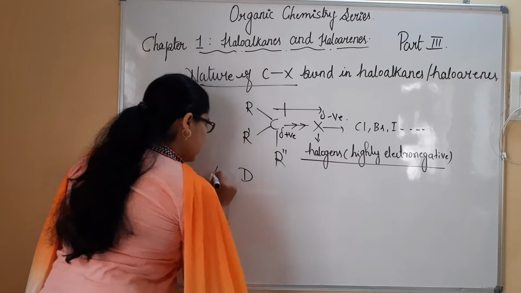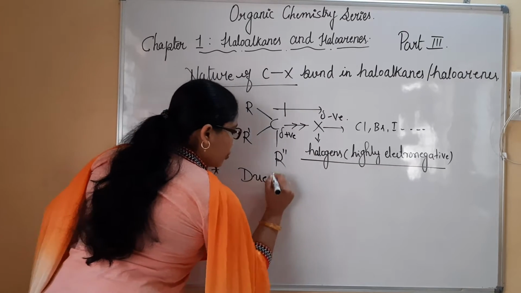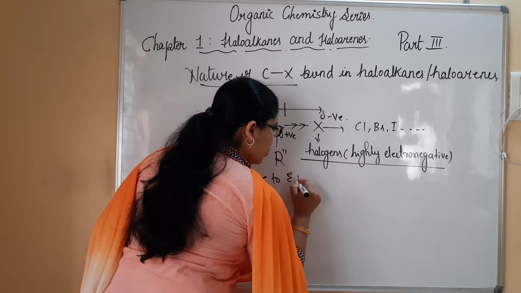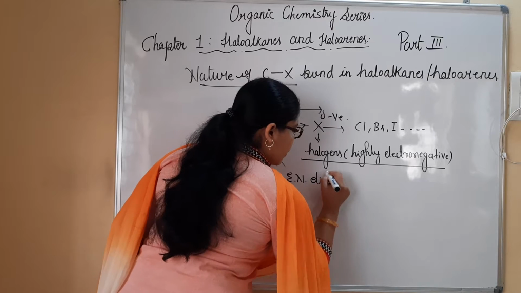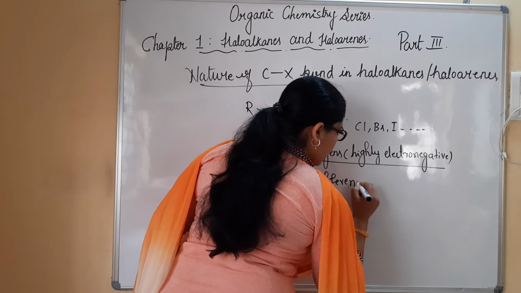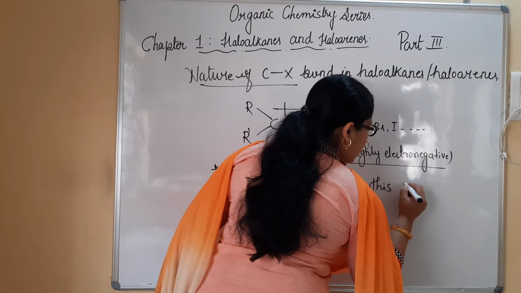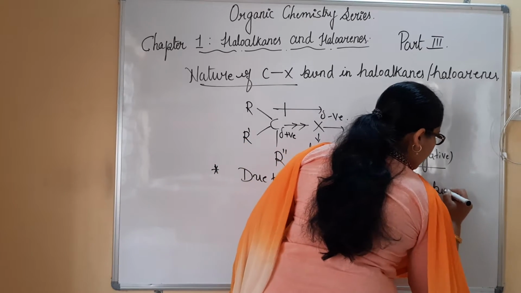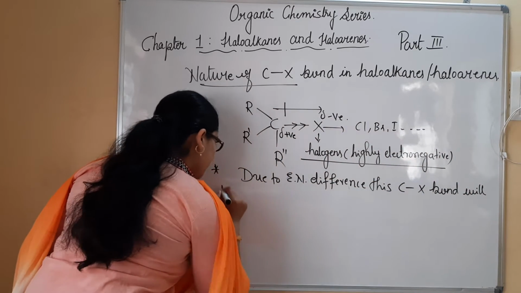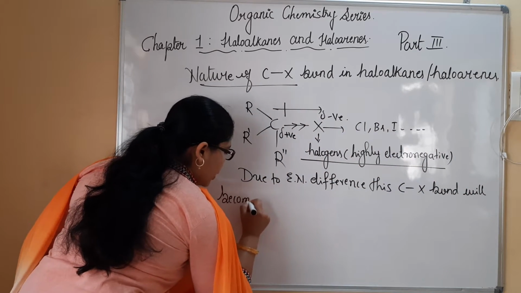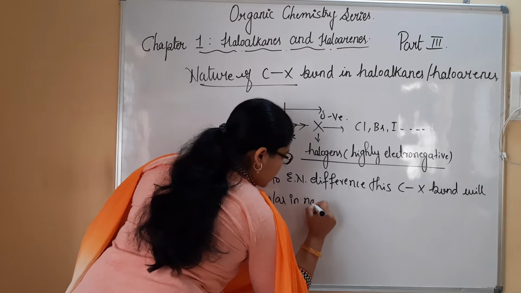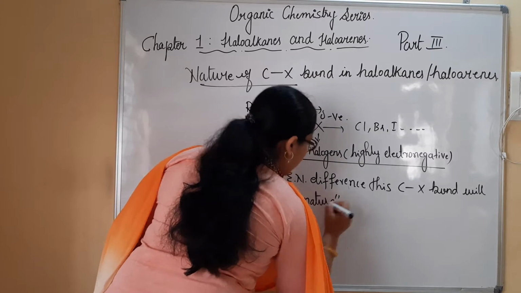So I can write here an important point: due to electronegativity difference, this CX bond will become polar in nature.